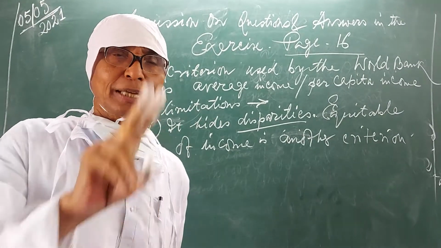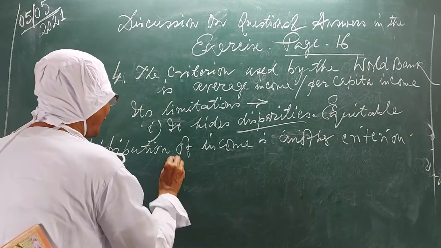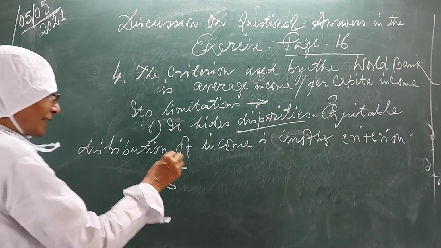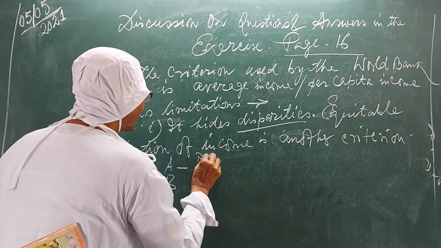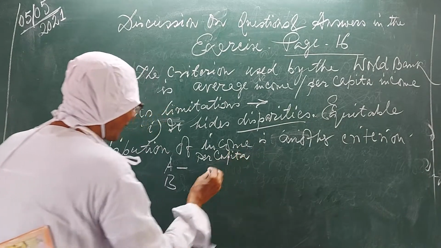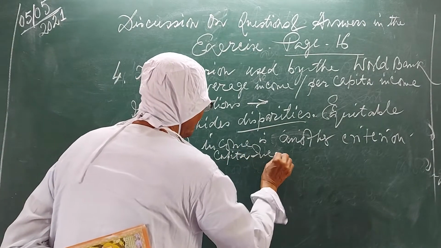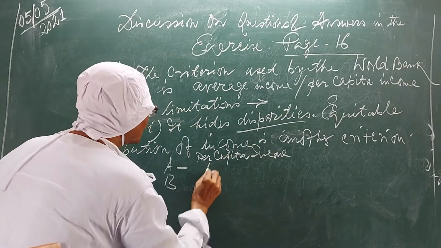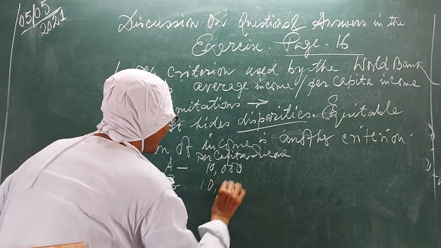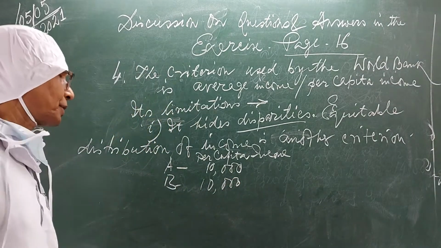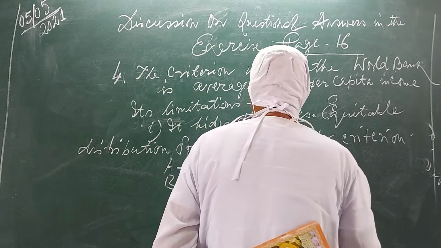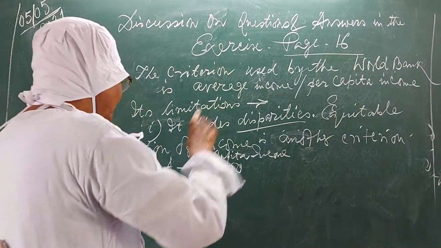Suppose there are 2 countries, A and B, with the same per capita income, say 10,000.